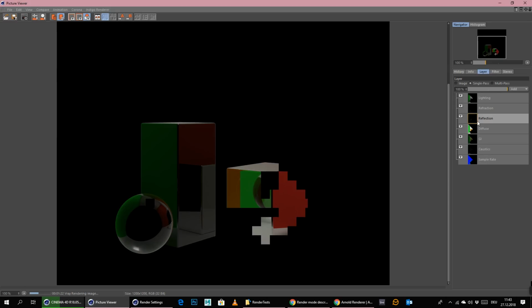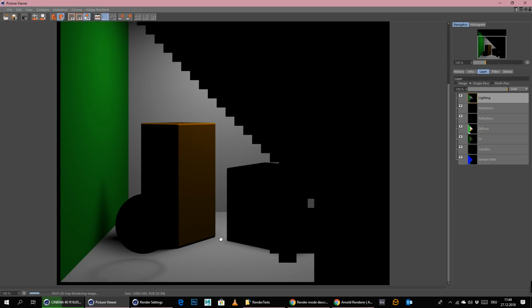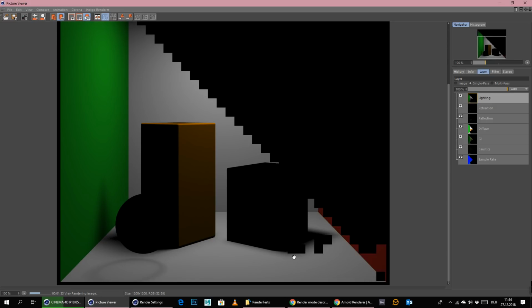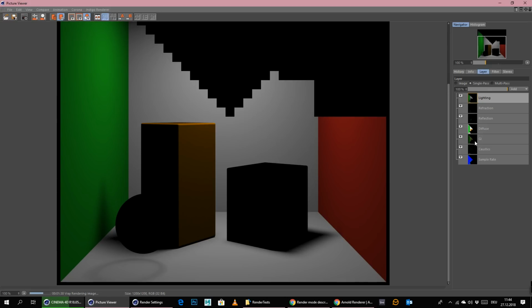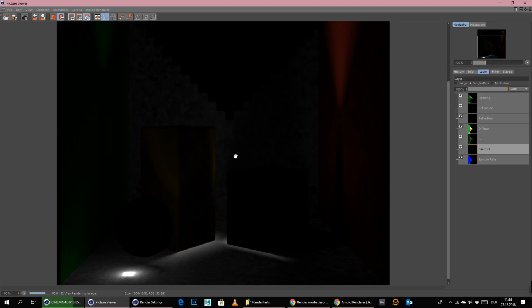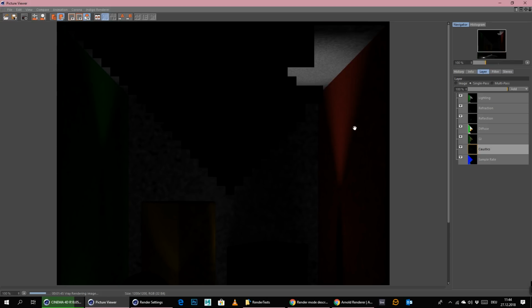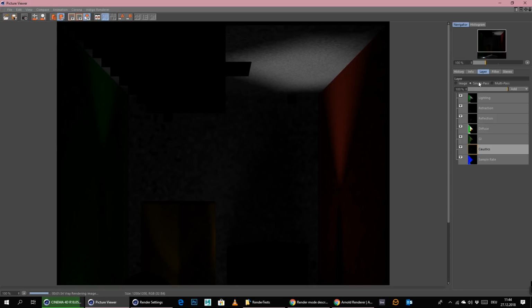And reflection looks pretty clean, completely clean. Refraction as well. Lighting probably a little bit noisy, I guess. Yeah. Oh, no, it's not that noisy. It's not that noisy at all, actually, which is kind of nice. This means the only thing where we still have some noise left is the GI, actually, and the caustics. As you can see, there are a lot more caustics than we have seen before, like here on this wall, here on the ceiling, here on the floor, and so on and so on.